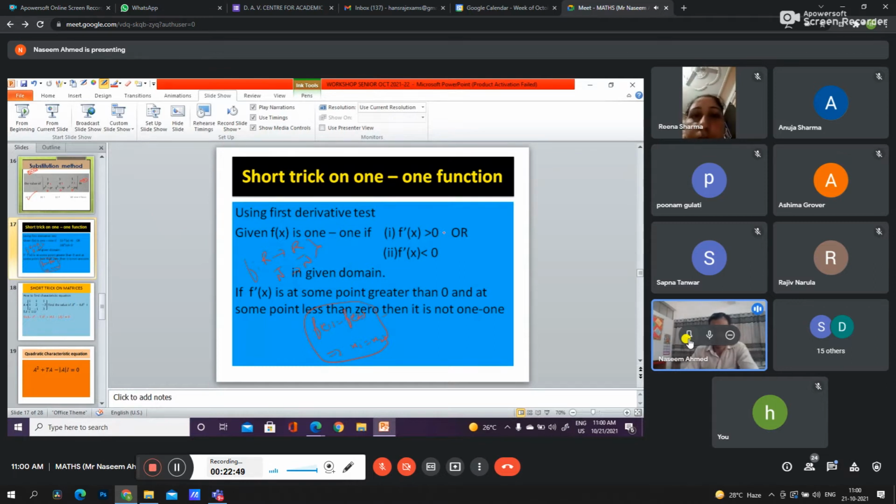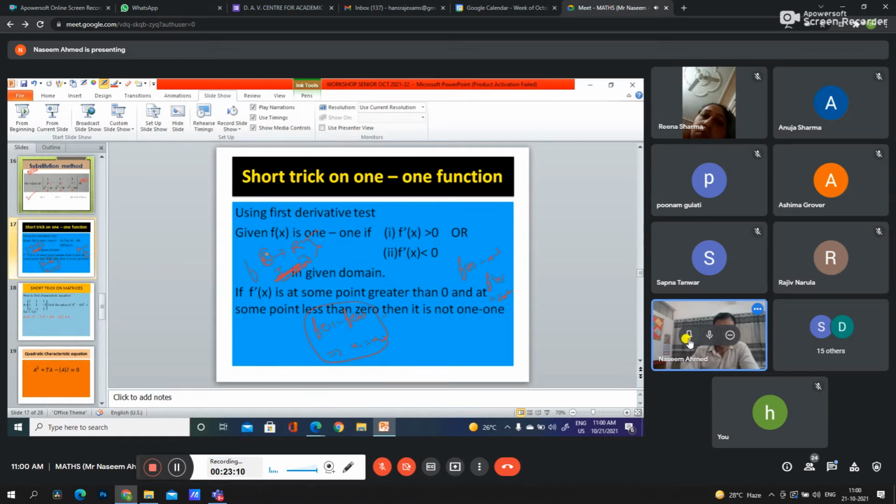So here we have another strategy. If the function is given, let's say f(x) equals x cube, we will take the first derivative of the function. That is 3x square. So we'll check in the domain. Let's say we have a mapping real to real.